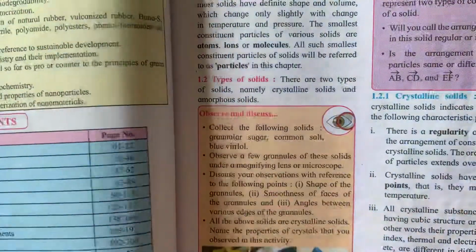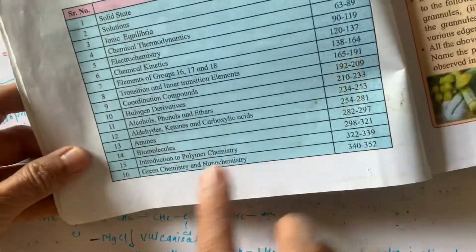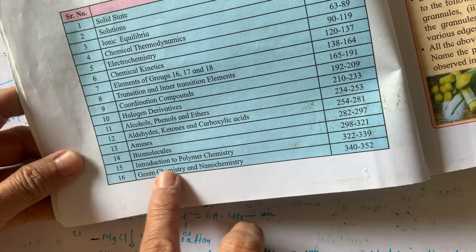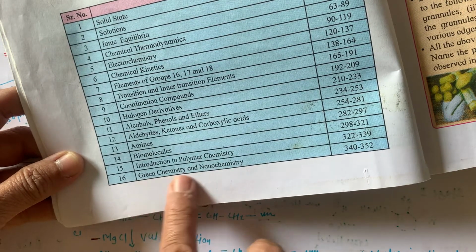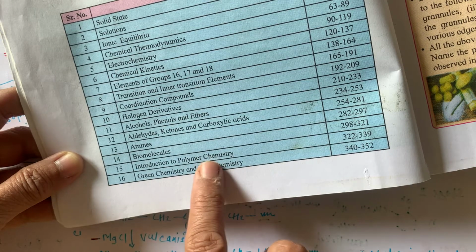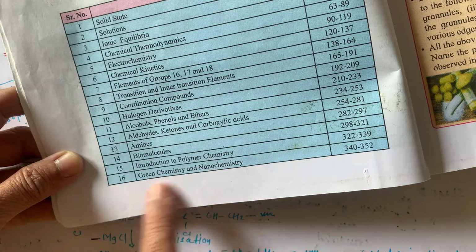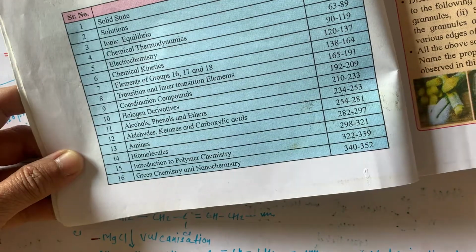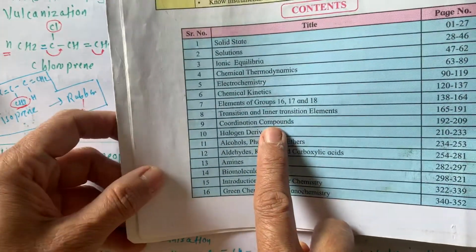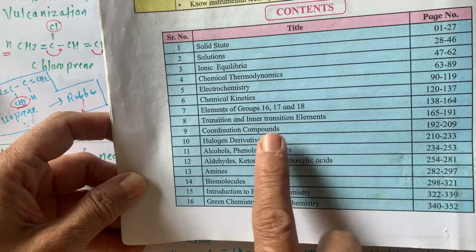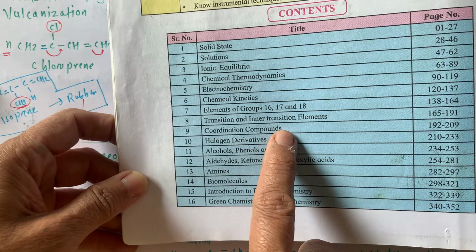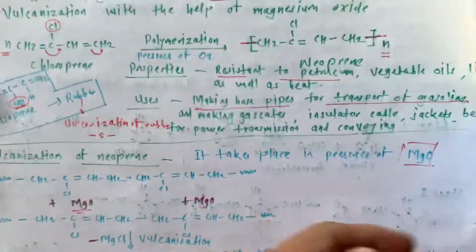One more chapter is there, and that is green chemistry and nanochemistry. This is for your self study. Read this chapter 3-4 times, so you will come to know what green chemistry and nanochemistry are. This is very easy. So now only one topic is remaining, and that is coordination compounds. This is a very huge chapter actually, but we are going to see a few topics from this which I told you just now. So see you in the next lecture.